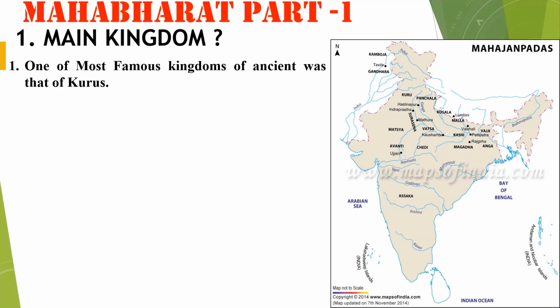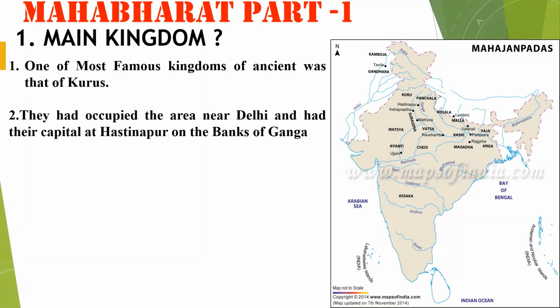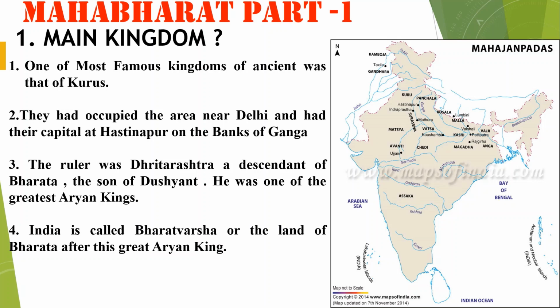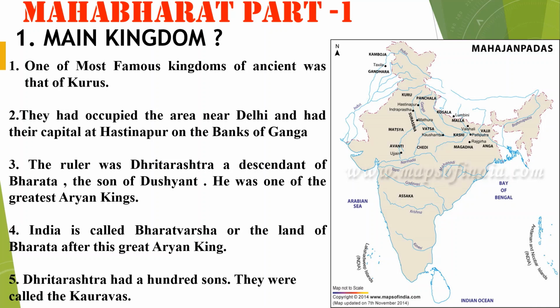One of the most famous kingdoms of ancient was that of Kurus. They had occupied the area near Delhi and had their capital at Hastinapur on the banks of Ganga, friends. Ruler Dhritarashtra, a descendant of Bharat and the son of Dushyant, he was one of the greatest Aryan kings. India is called Bharatvansh, or the land of Bharat, after this great Aryan king.